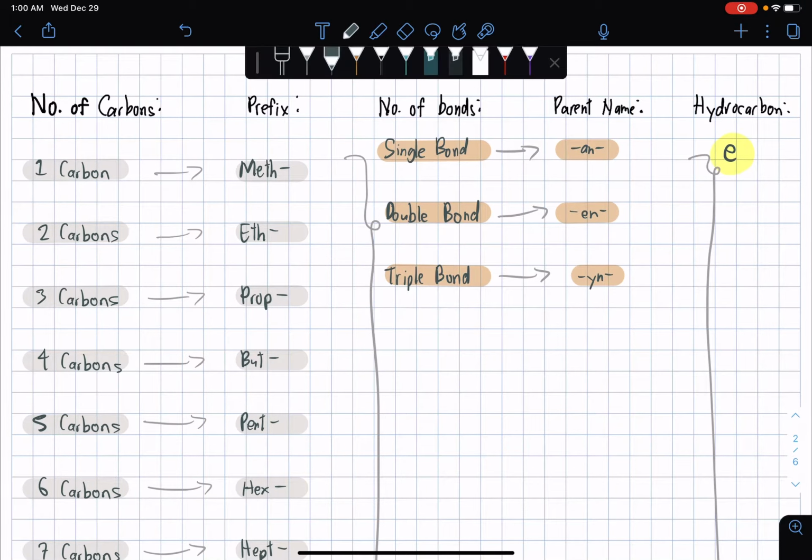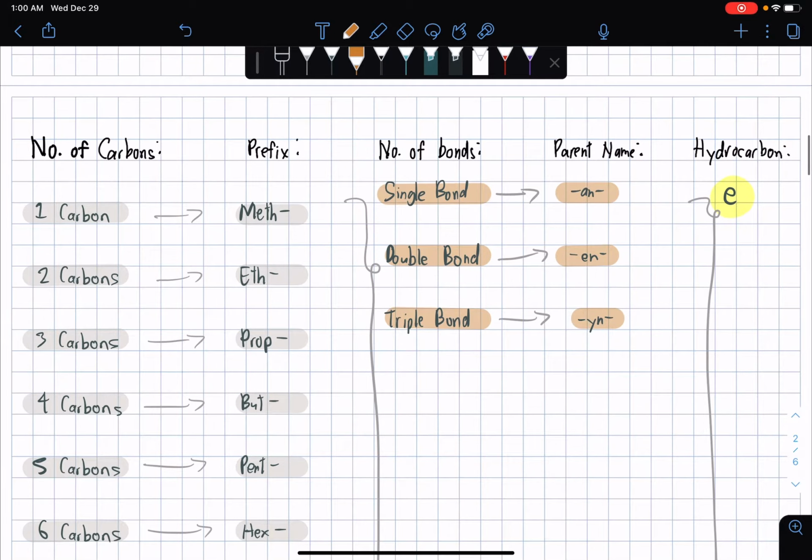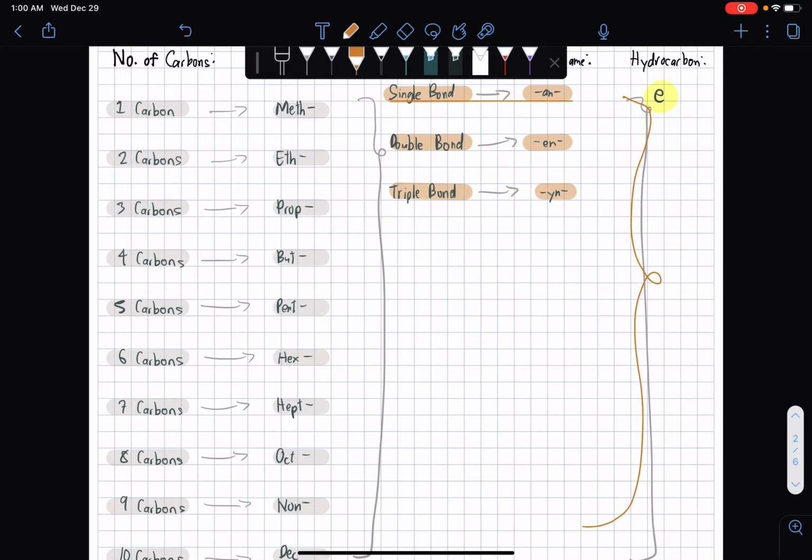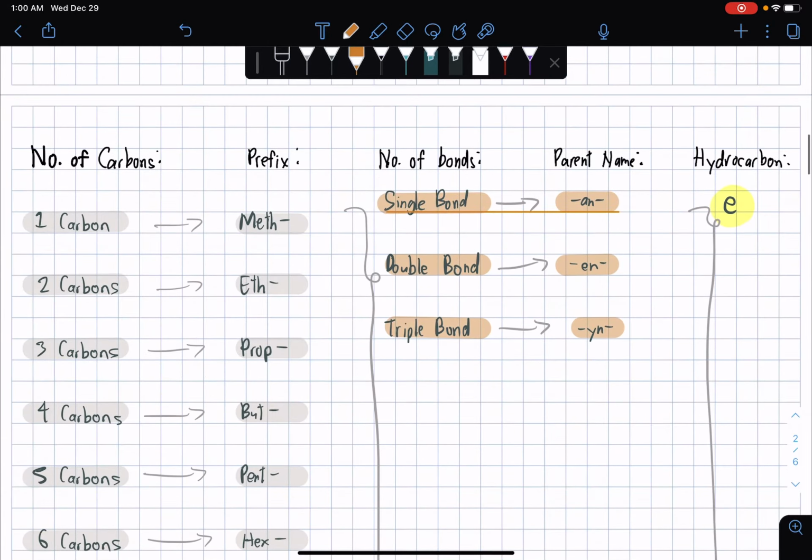Earlier, it is already understood that single bond refers to "an," or in other words "ane," because in hydrocarbons the suffix E already goes for all. Regardless of the number of carbons, the suffix at the end will always end with E, whether it's a single bond, ane, ene, or yne. For double bond, it is understood that we have E and E. Triple bond, we have Y and E as the suffix.